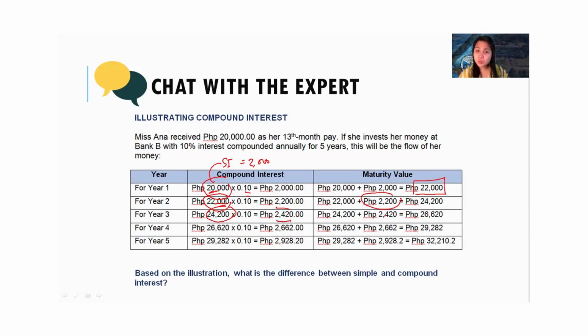As you notice, the amount that I'm adding keeps on increasing, not only the 2,000 pesos. Why? Because the interest is based on the outstanding balance at the end of each year or at the end of each compounding period. So if you compound it monthly, then the amount will change every month. If you compound it semi-annually, the amount will change every 6 months.